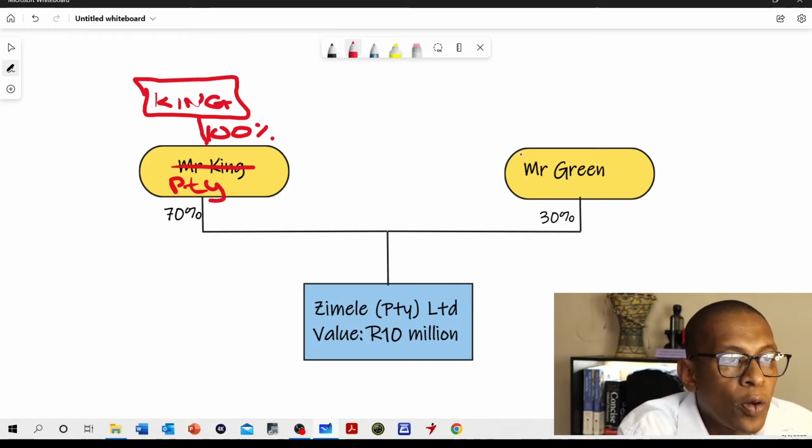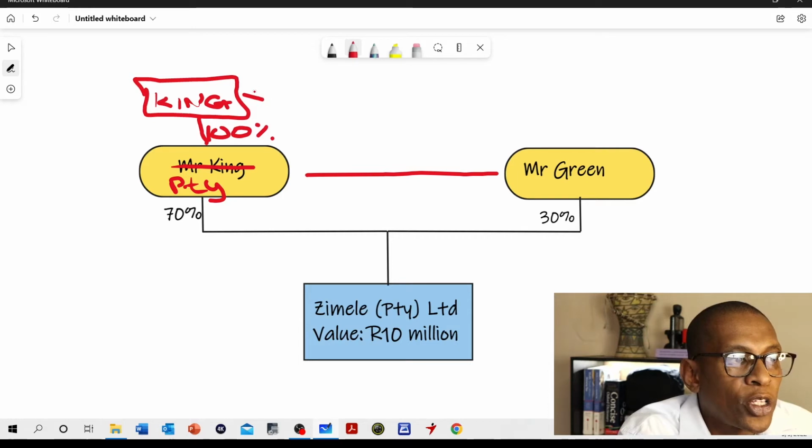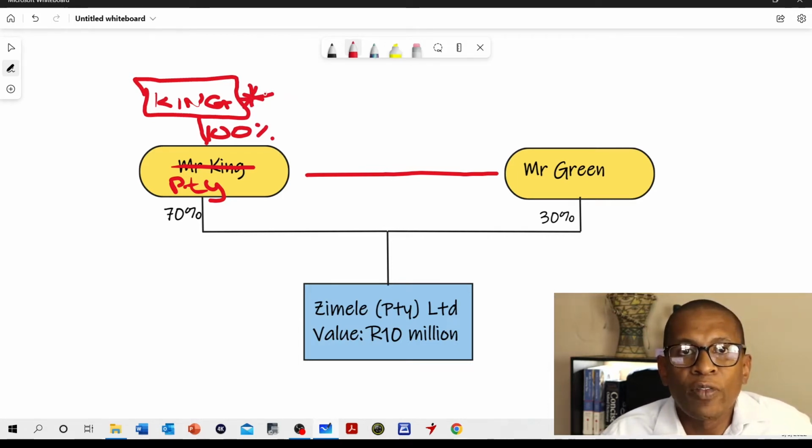In this scenario, this means that for Mr. Green to purchase Mr. King out in the event of his death, the agreement is going to be between the company and Mr. Green. However, the life assured is going to be Mr. King. For simple reasons, Mr. Green can obviously not take out life cover on the company, because the company cannot die in the sense of natural persons.